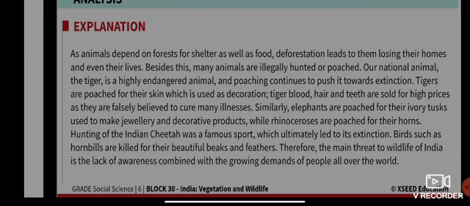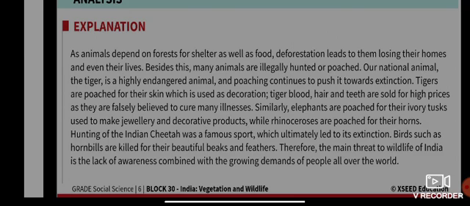Poaching continues to push it towards extinction because people are hunting tigers for the skin, which is used for decoration. Tiger blood, hair and teeth are sold for high prices as they are falsely believed to cure many illnesses. Not only the skin, people are taking their blood, hair and teeth, and they are sold in the black market, because they believe that it cures illness.